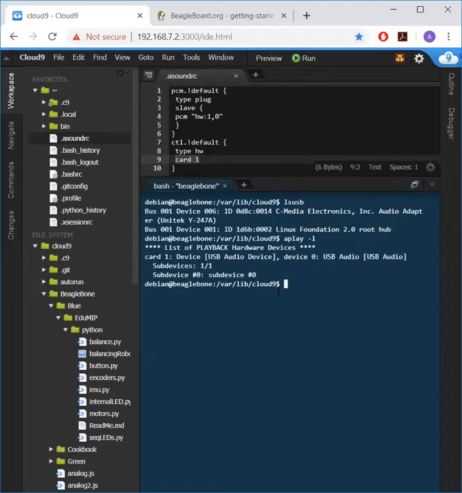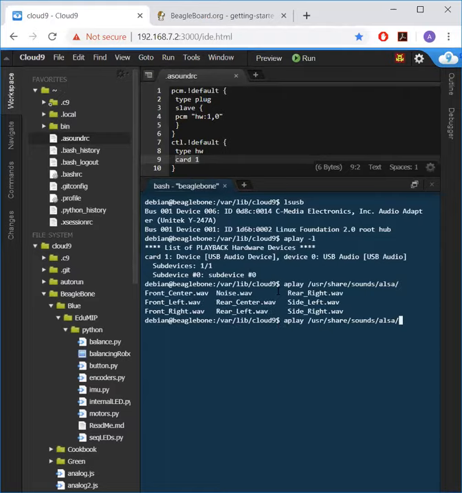To test your speaker or other device, you can use another ALSA function with aplay by going to a set of default WAV files provided for you. Type in aplay /usr/share/sounds/alsa, and to view the different WAV files provided to you, you can hit Tab twice to view them all.